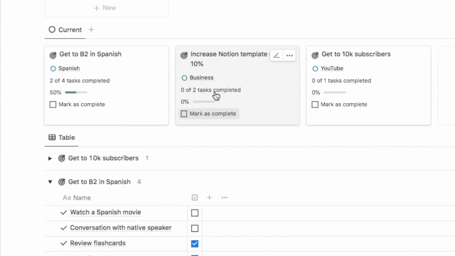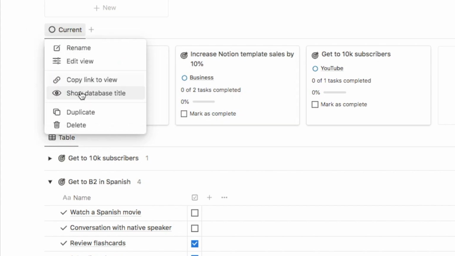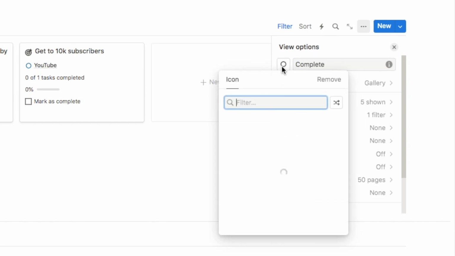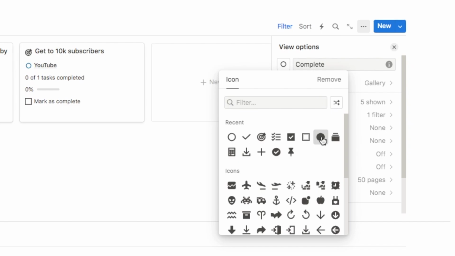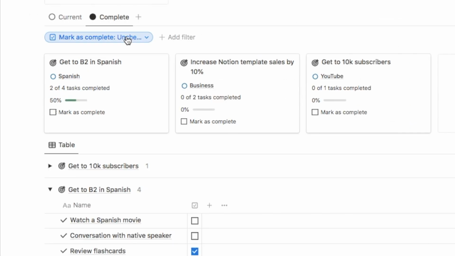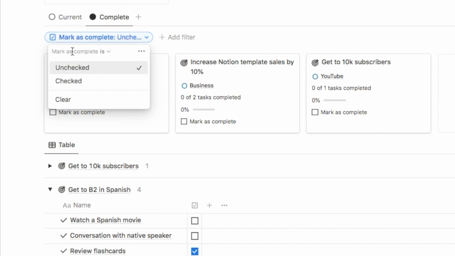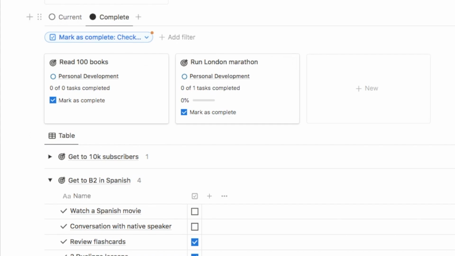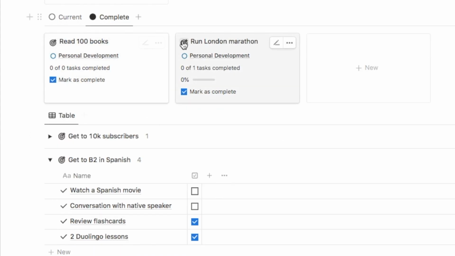I do think it would be nice to be able to actually see the completed goals if you want to. So we're going to click on here and just duplicate the tab, and you can just change the name of this one to complete. And let's change the icon as well to a completed circle like this one. And then finally, we just need to change that filter. So if you click on here, it has the same filter. So I'm just going to change it to the markers complete checkbox is checked. Therefore, we're only seeing things that have been completed. So that is our goals database.